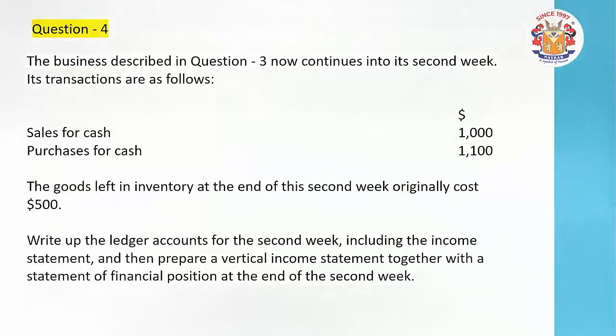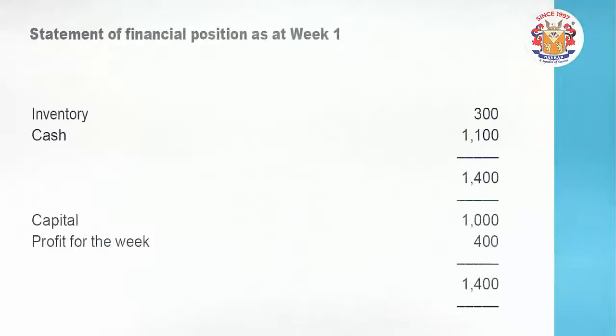Remember, in the first week the closing balance of the inventory, the closing inventory was 300. There was a cash balance also, as you can see over here, the financial position statement, the first week. This is end of first week, it is exactly an opening of second week. So into the second week we have the capital balance 1400, we have this inventory, we have this cash. This will become opening balance.